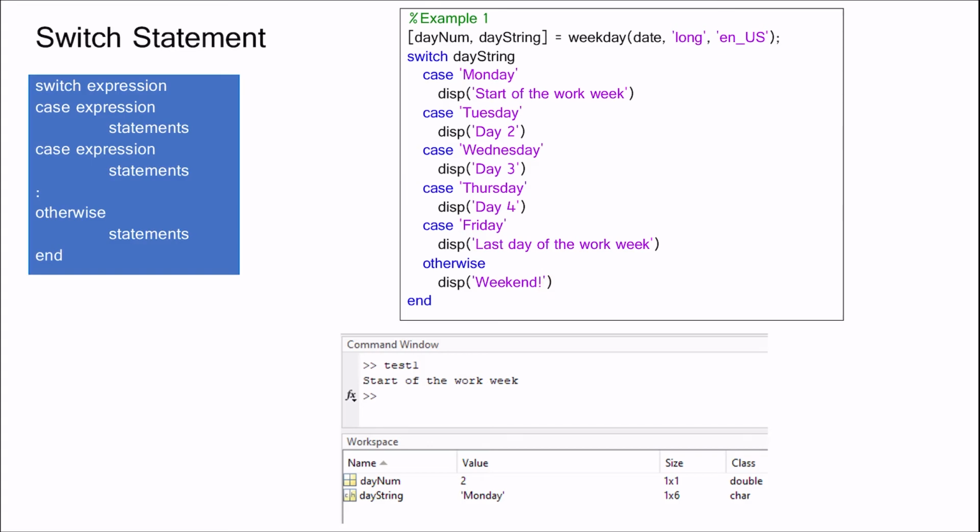This function returns the weekday and the switch statement iterates on each case until it matches one of the mentioned cases and then displays the corresponding message. In the command window we can see the result here. The day string is Monday, so its corresponding case result is start of the work week.